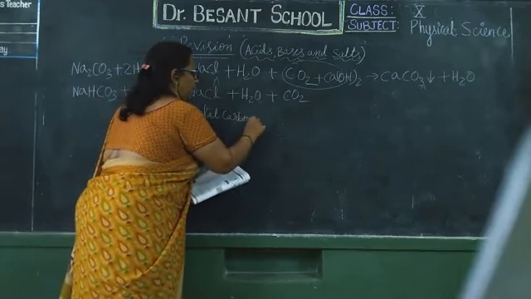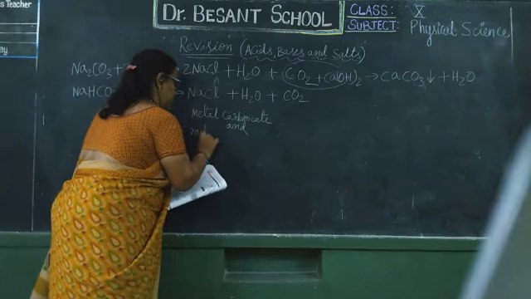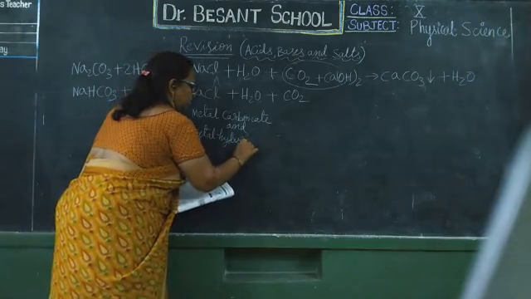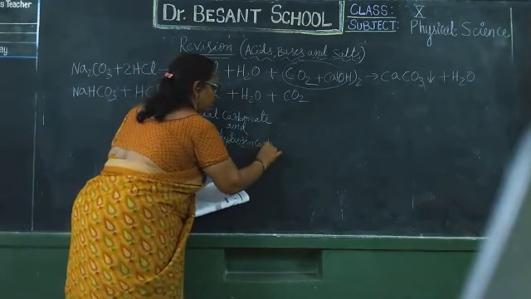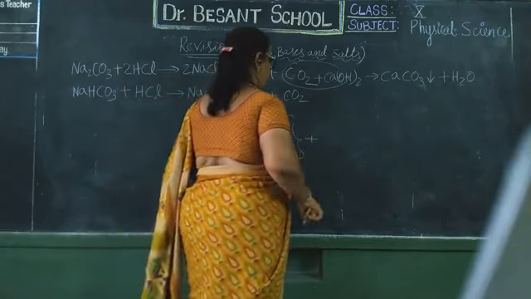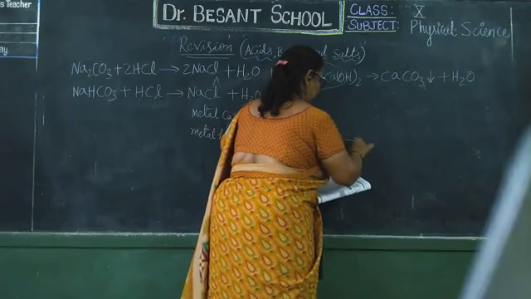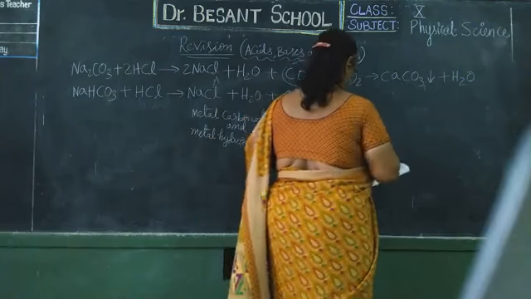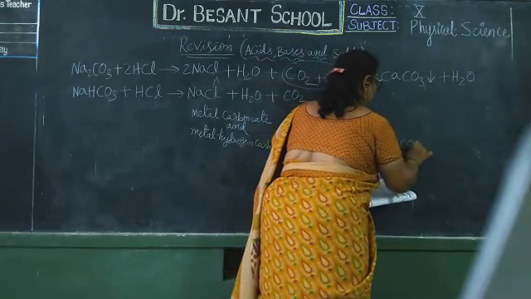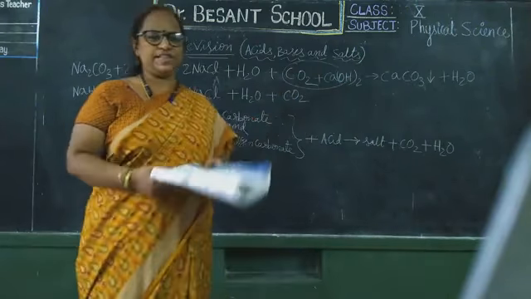Any metal carbonate and metal hydrogen carbonate will react with any of the acid. Then it forms salt plus carbon dioxide plus water. This is the general equation.